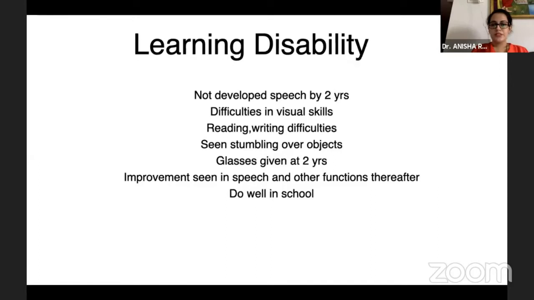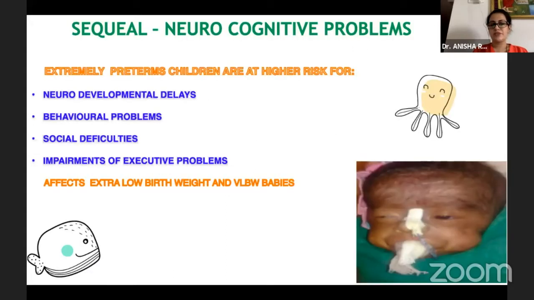Then comes learning disability. In learning disability, there is a problem with speech development. These children can go to school and do well in schools. There is a lot of improvement seen in these children with speech if proper glasses are given. The glasses can be given at the earliest at 2 months of age. They may have difficulties in visual reading, writing, and performing daily activities. But if the glasses are given, they do pretty well.